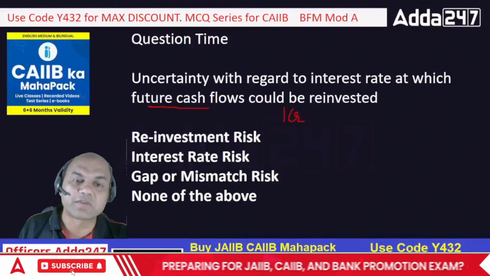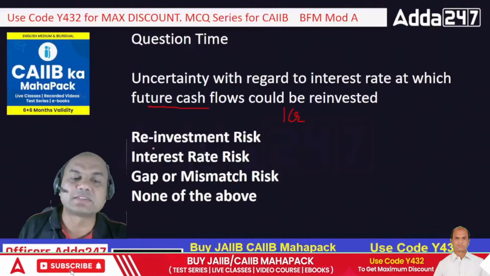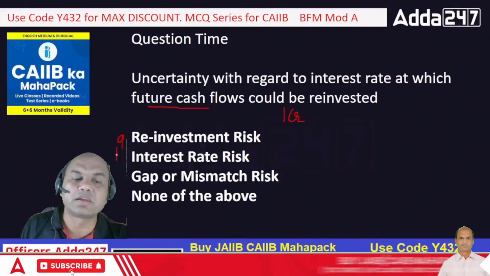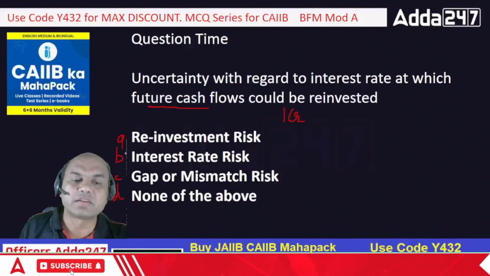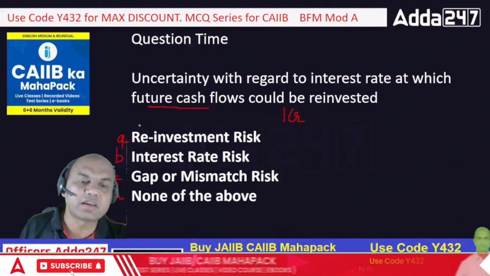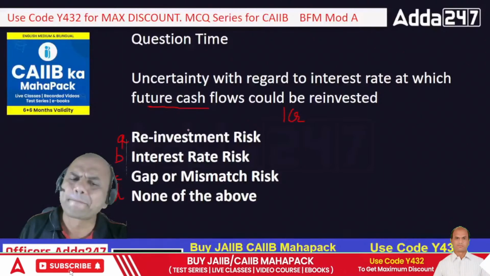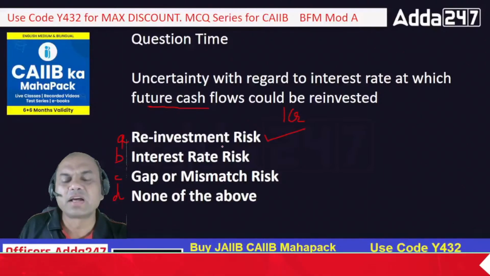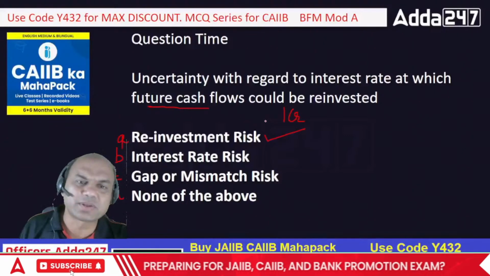What do you say? Type fast in the comment section. Let's write it as A, B, C and D. Is it A or B? Correct, it is A, reinvestment risk. Isn't it simple?